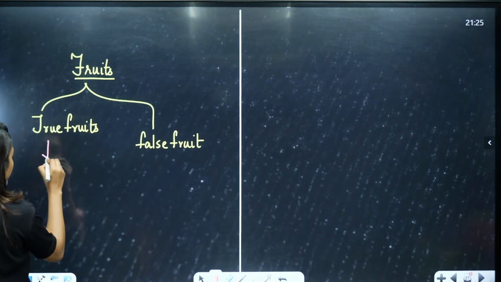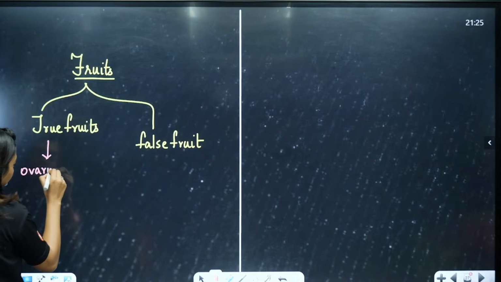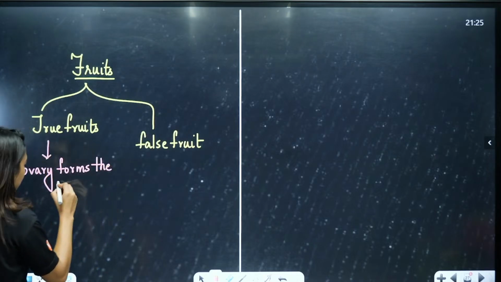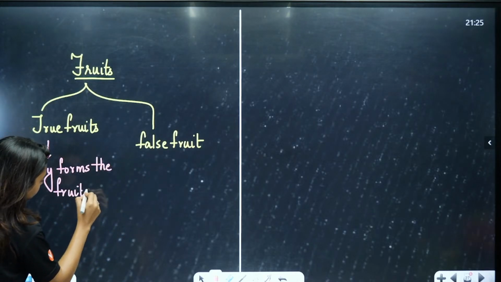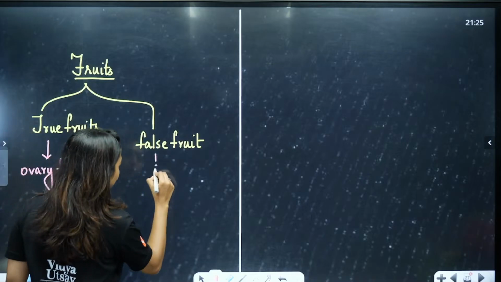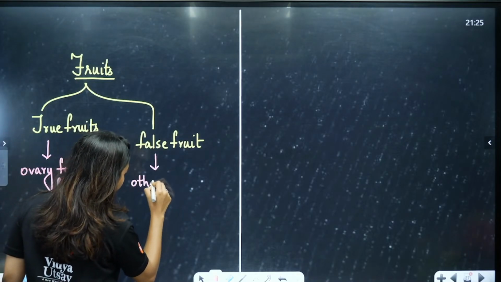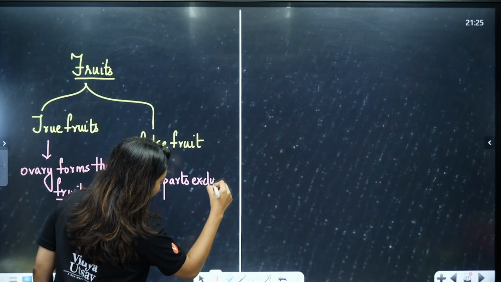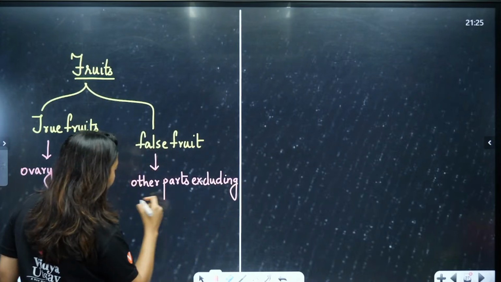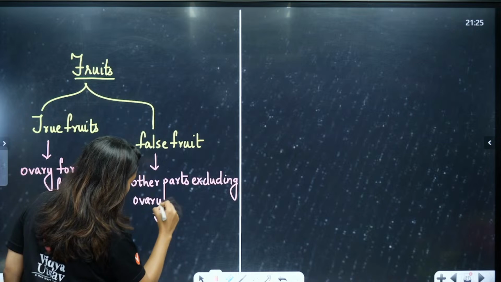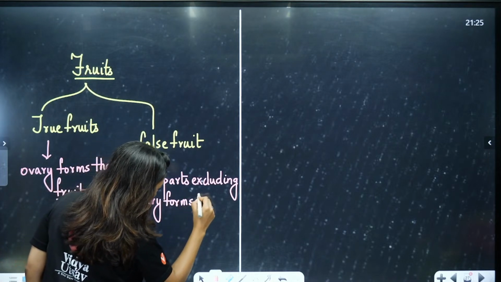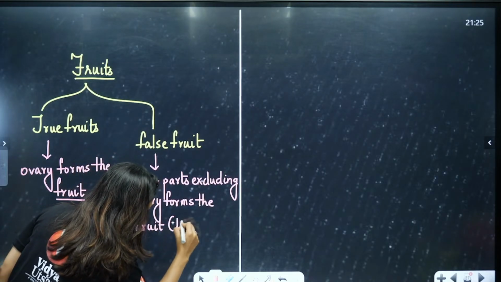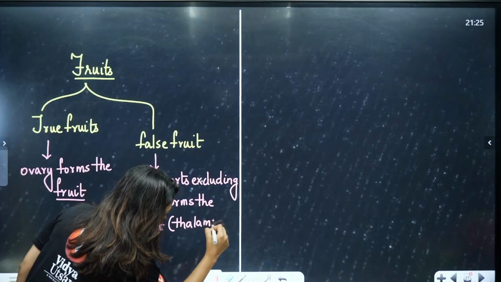So here true fruits means true fruits where the ovary forms the fruit. Okay, ovary forms the fruit. False fruit means other parts excluding ovary form the fruit, like thalamus in apple.